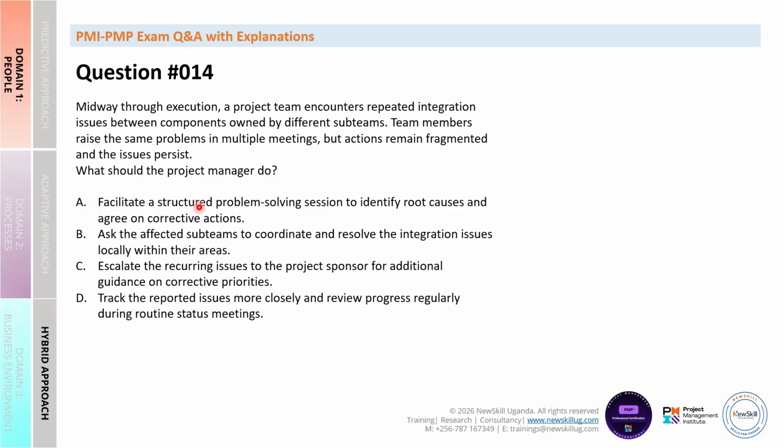Option A, facilitate a structured problem-solving session to identify root causes and agree on corrective actions. Option B, ask the affected subteams to coordinate and resolve the integration issues locally within their areas. Option C, escalate the recurring issues to the project sponsor for additional guidance on corrective priorities. And option D, track the reported issues more closely and review progress regularly during routine status meetings.